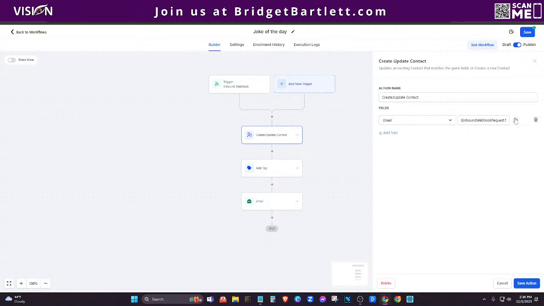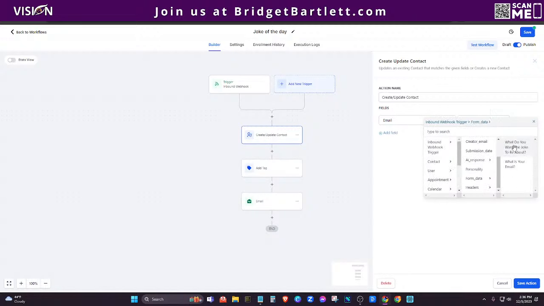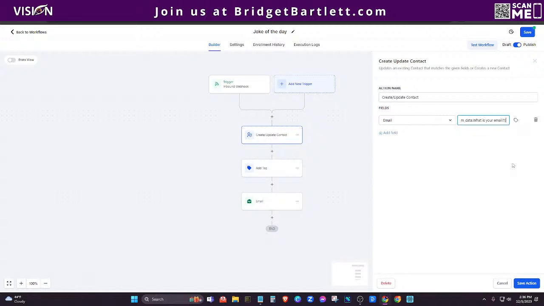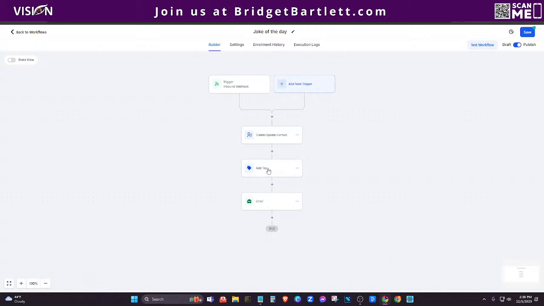And here, what you want to do is click on the little label here. And we want to grab the info coming from the inbound webhook. We're going to go down here to form data. We don't want AI response because that's actually what the AI is spitting out. Okay, we want the AI form data. And you can see we had 2 questions on that form. And one of them was, what is your email? So we can type in the what is your email there. I'm going to cancel it because I just duplicated that.